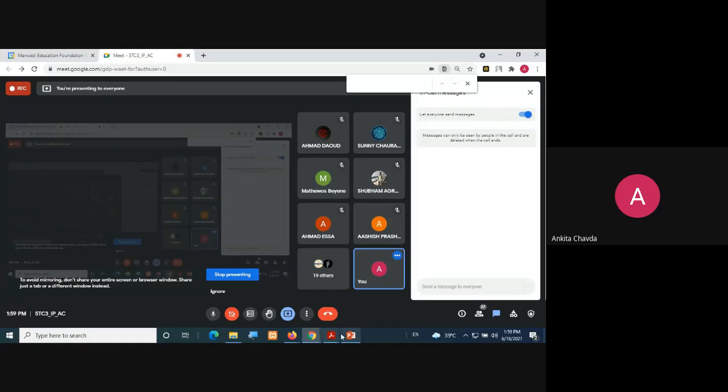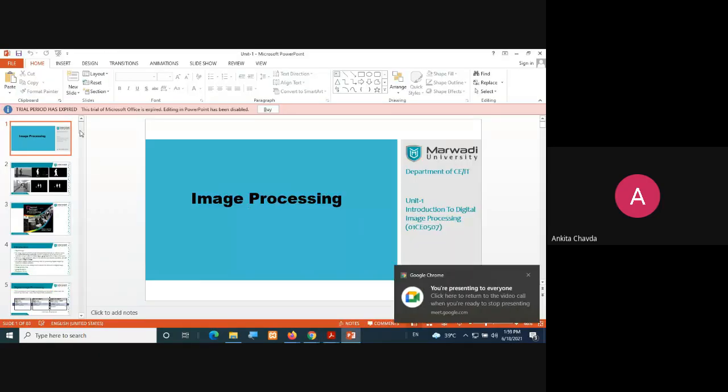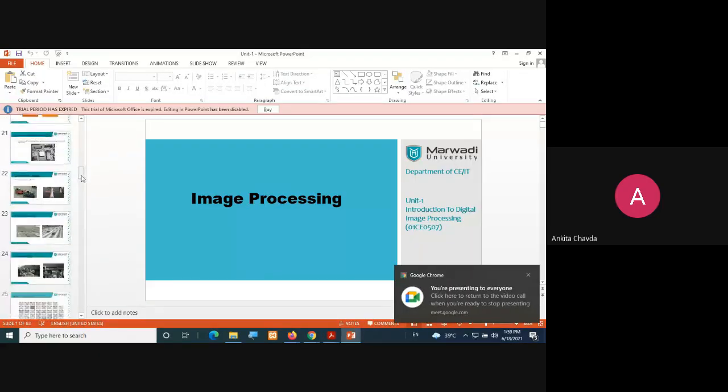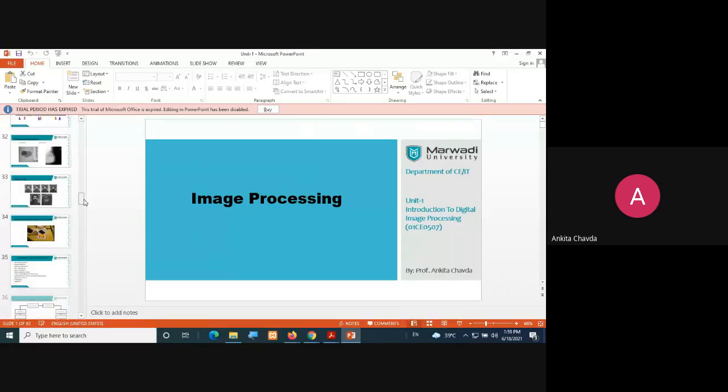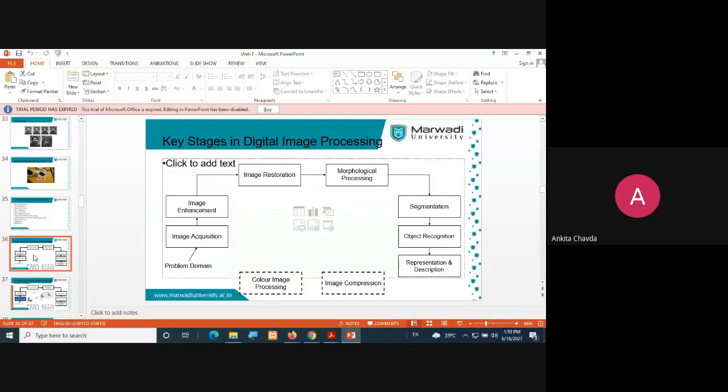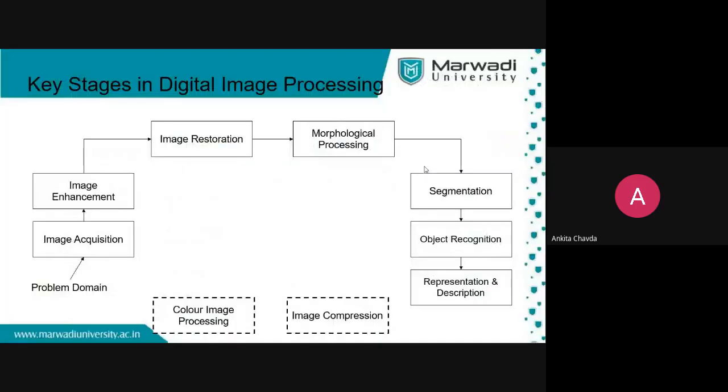Now the next topic is the main key stages of image processing, the key stages in digital image processing. That's what we are going to see. This is the actual process of how object recognition could be done.